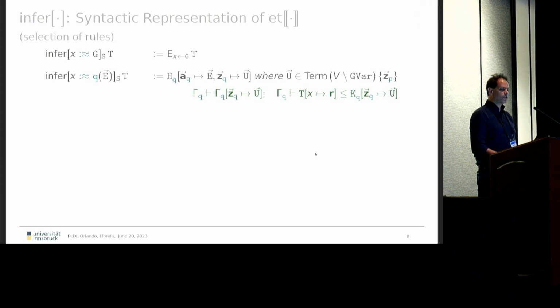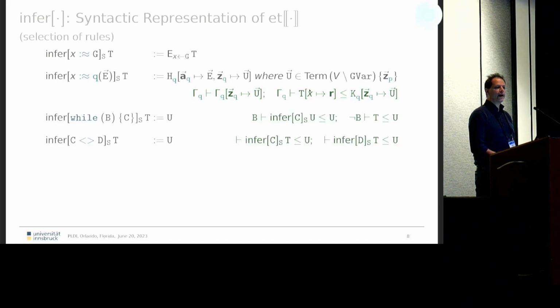So this is the syntactic representation of the expectation transformer for sampling and for recursive calls. The sampling case is again doing pretty much the same thing as I just said. We sample from a distribution. The procedure code now takes into account these templates that I spoke of before and substitutes them suitably, and also adds certain constraints that make them work properly. For while loops and non-determinism, we do the same thing.